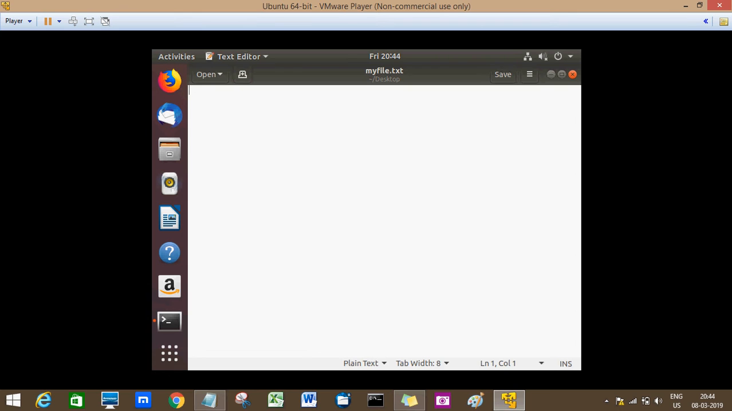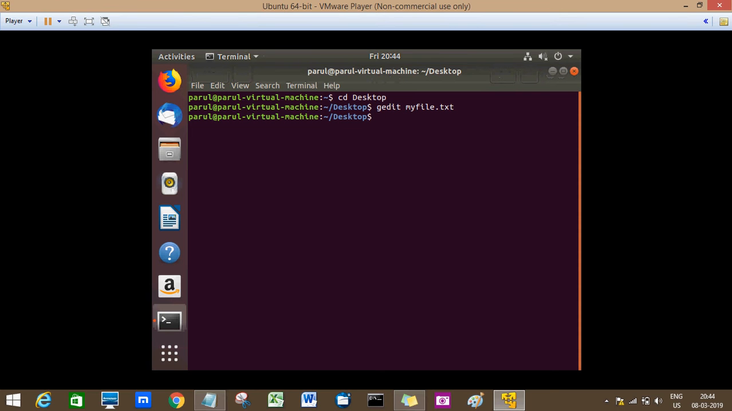So I'll write something into it. I'll say, this is my file. This is file handling. I'll save it and I'll close it. So this is my text file on the desktop. Now I'll create a Python file. I'll give the same name and I will open it using the open function.